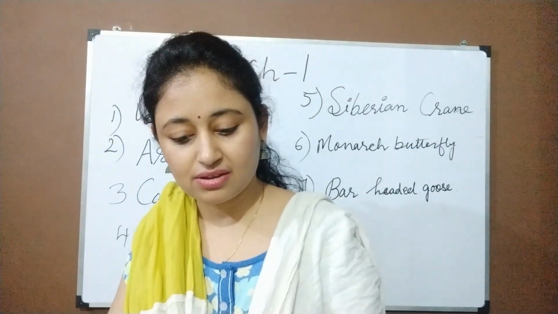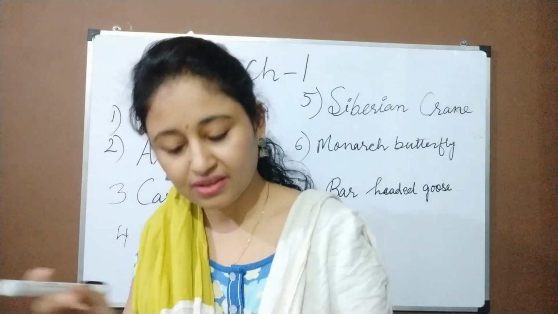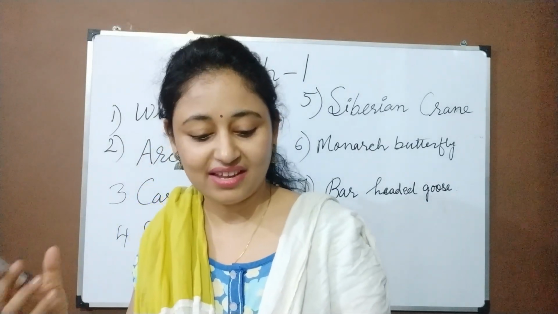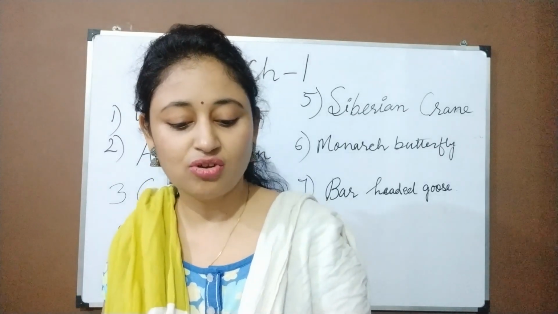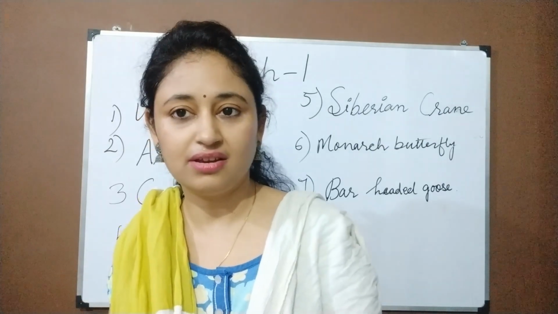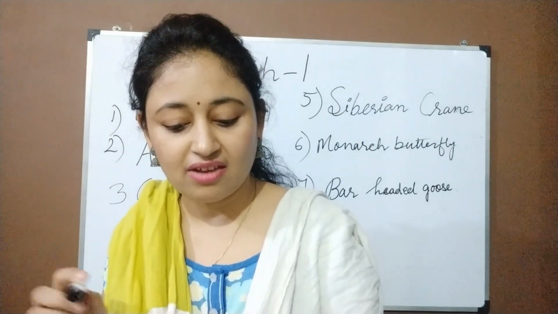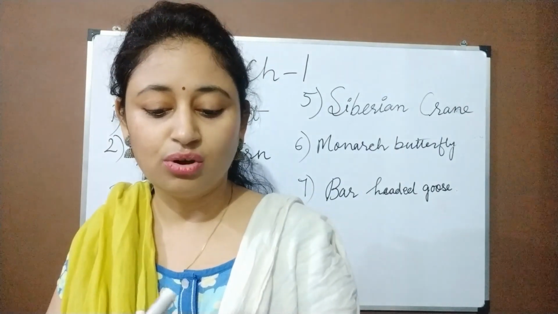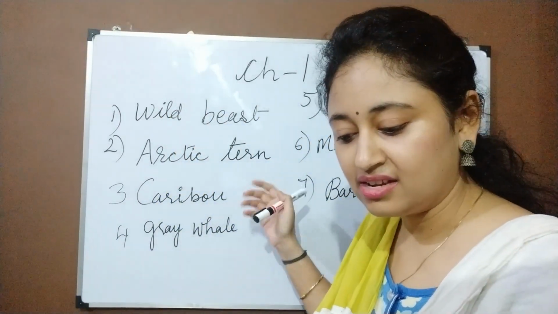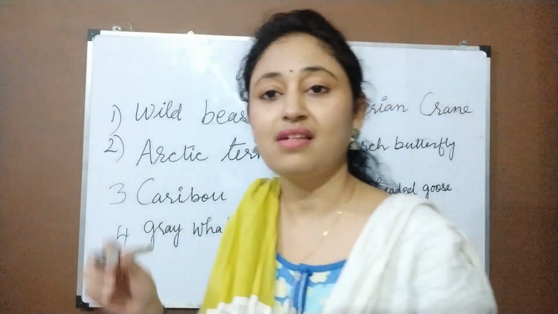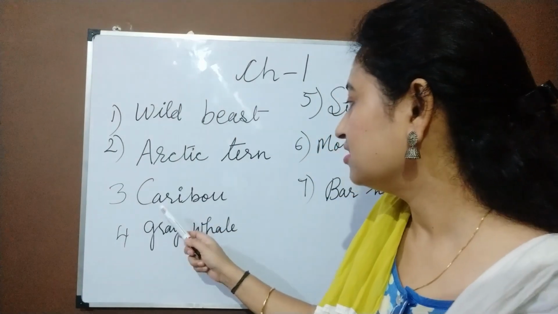The next one in the list is most commonly known as reindeer. You can see it's like a deer, or like a barasingha in Hindi, and they are found in the northern regions of North America, Europe, Asia and Greenland. So they are commonly found in most of the continents. Every year in summer they travel north towards the tundra region, covering a distance of approximately 600 miles. So they are also covering a huge distance. And the name of the animal is caribou.